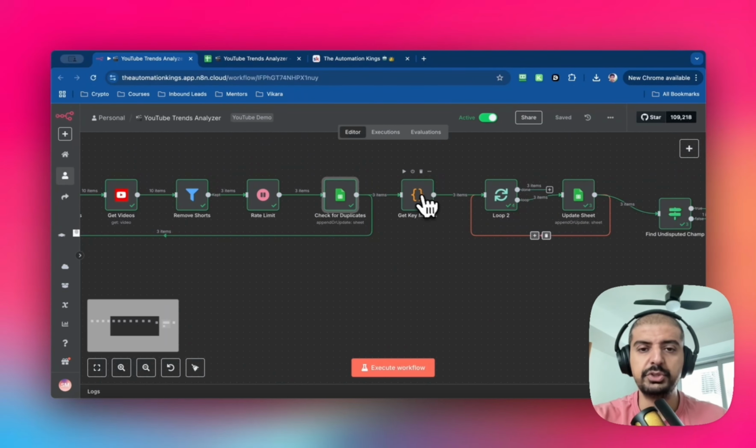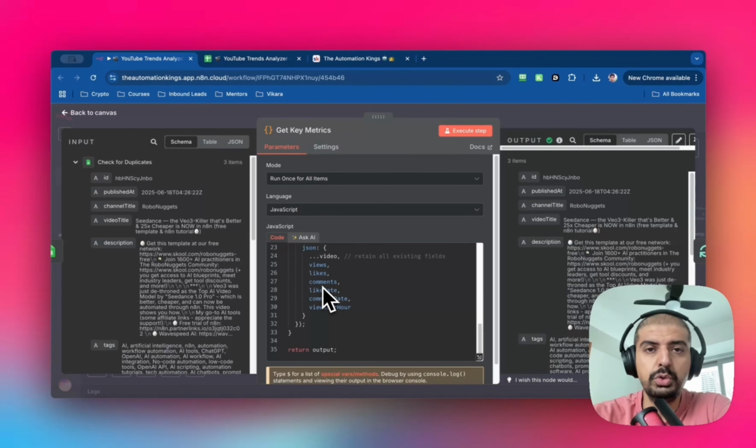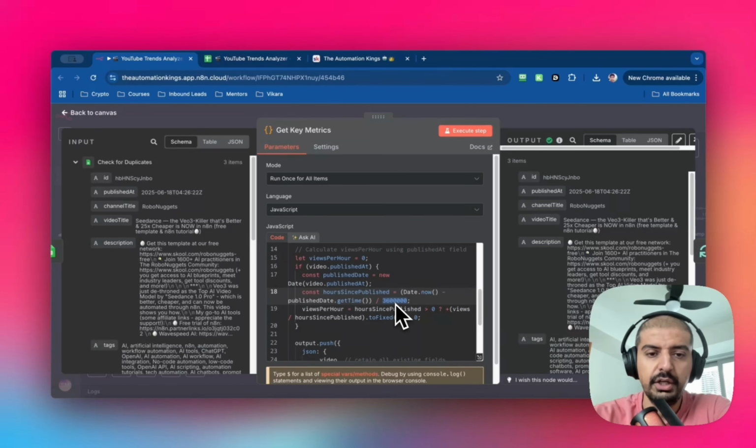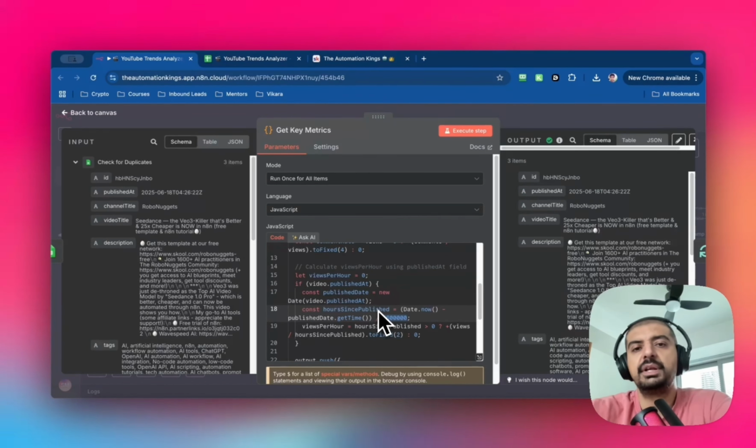Once that's complete, it will then go into this code node here. So all this is doing is basically generating the 3 new variables that I want to generate, which is like rate, comment rate, and views per hour. The most important one is the views per hour. So the way this calculates it is it will use the published at field, right? Because we have that, and then it's just got a calculation here to basically give it some kind of number that I can work with. Now it's not going to be exact because I'm using the published at and the number of views that I have, and it's working it out based on a formula, but it's the best that we're going to get with the information that we have from YouTube.